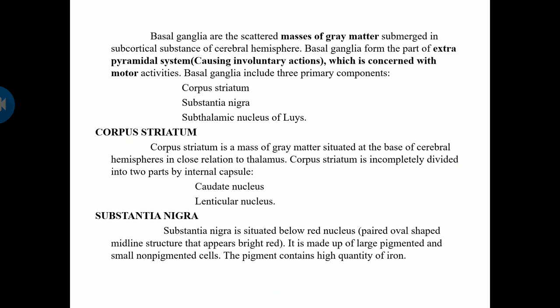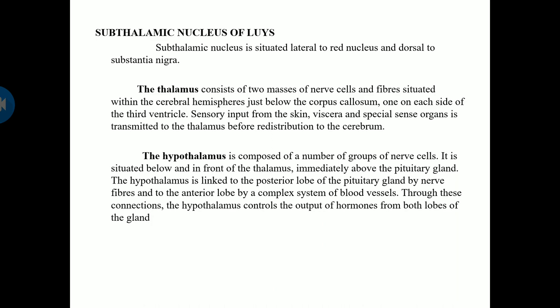So the red nucleus is a paired oval-shaped midline structure that appears bright red due to accumulation of hemoglobin. It is made up of large pigmented and small non-pigmented cells. The pigments contain a high quantity of iron, hence the color is red. Next, the subthalamic nucleus of Luys. The subthalamic nucleus is situated lateral to the red nucleus and dorsal to the substantia nigra.